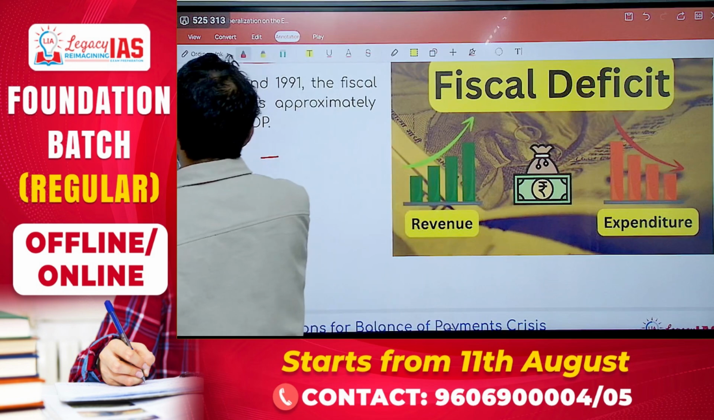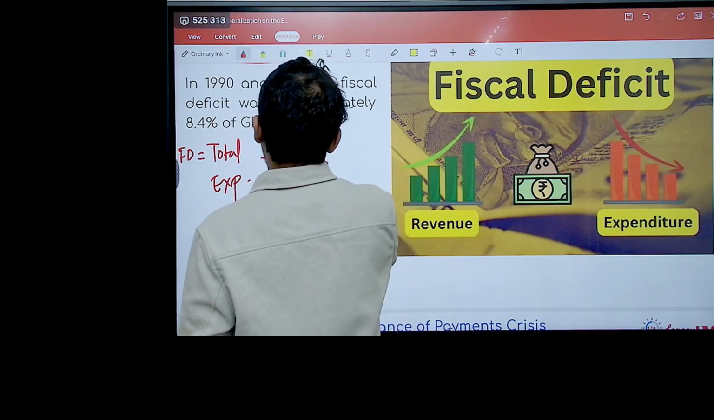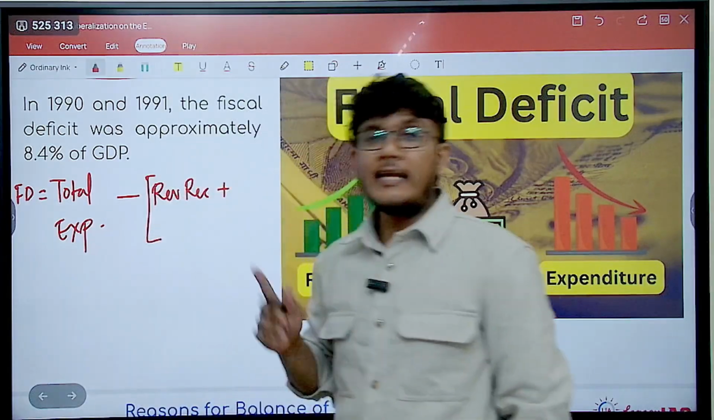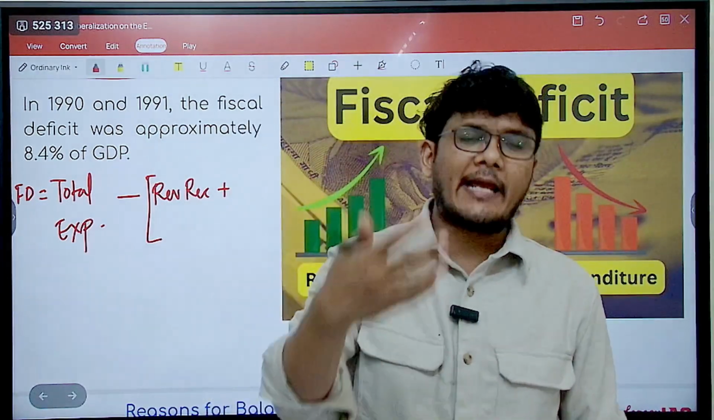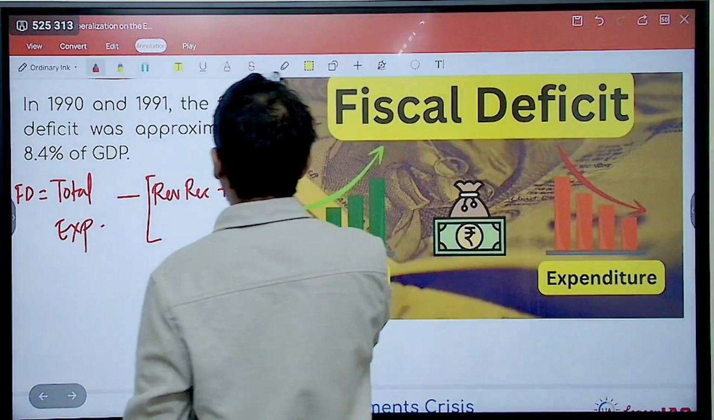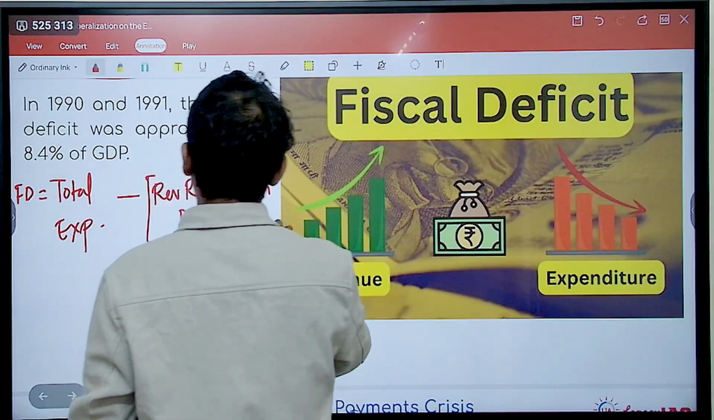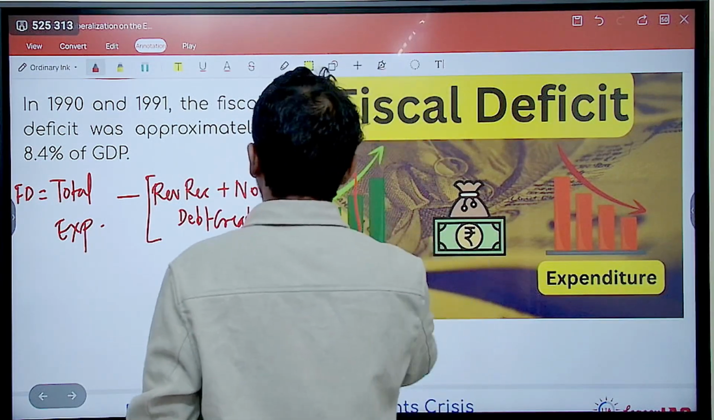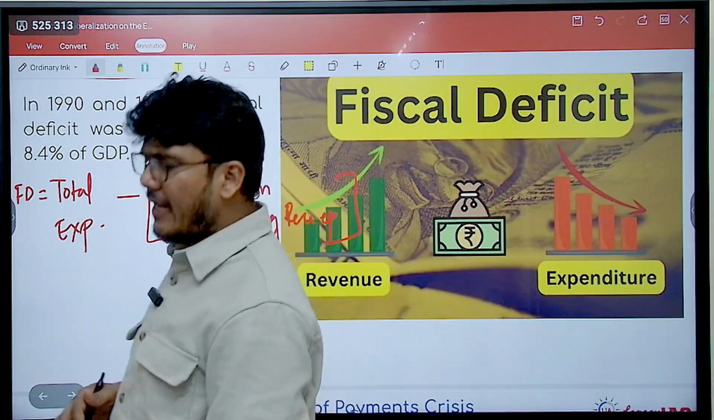So fiscal deficit will be equal to total expenditure minus revenue receipt plus, not capital receipt, but that part of capital receipt which does not create any debt, which is known as non-debt creating capital receipt. Now this is what fiscal deficit is. Now the target for this fiscal deficit is 3.5% is an acceptable amount.